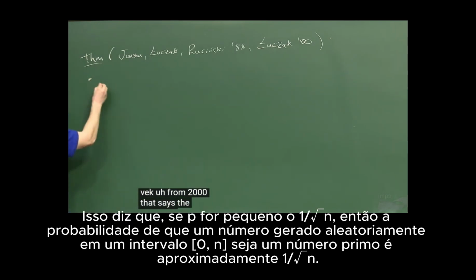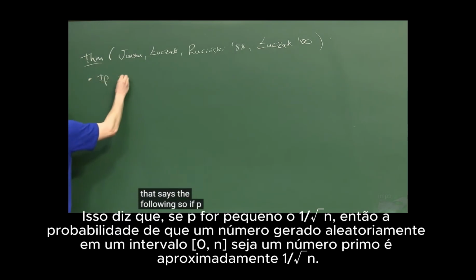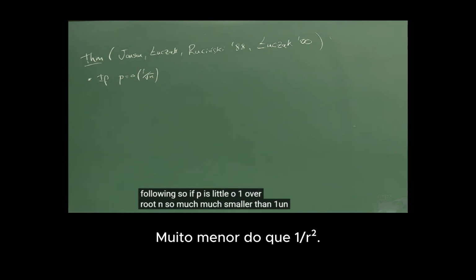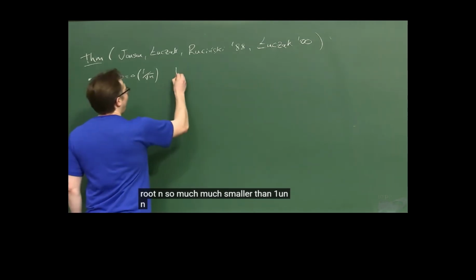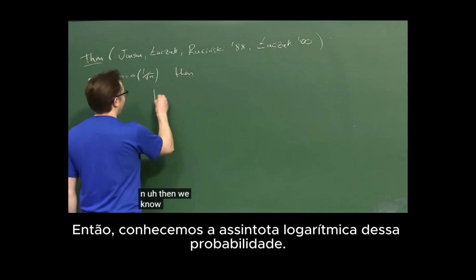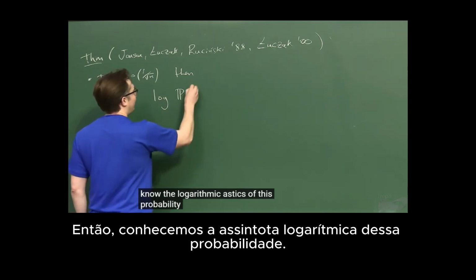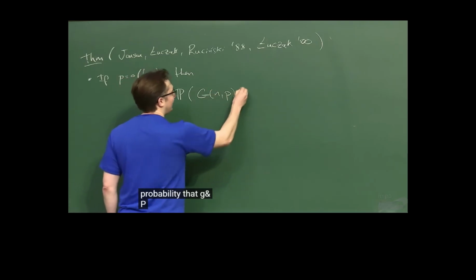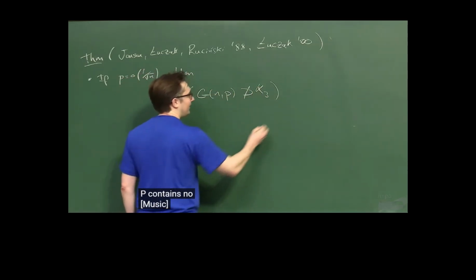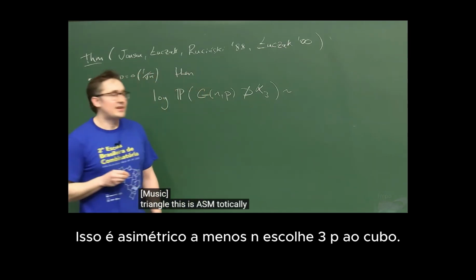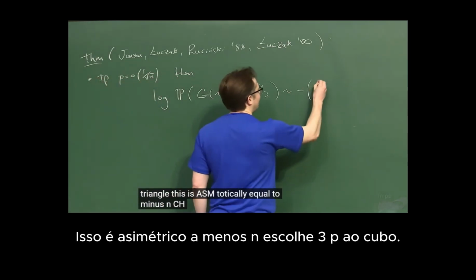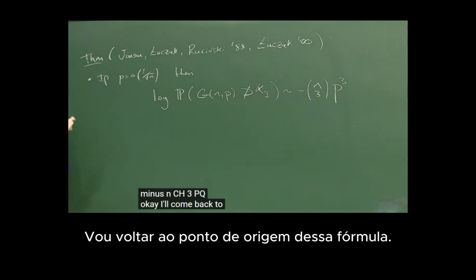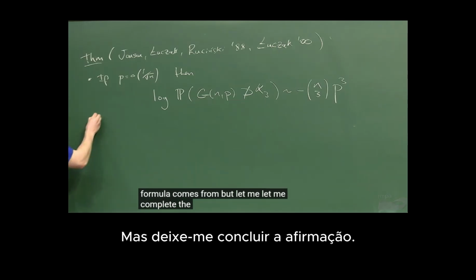If p is little o of 1 over root n, so much smaller than 1 over root n, then we know the logarithmic asymptotics of this probability. The log of the probability that G(n,p) contains no triangle is asymptotically equal to minus n choose 3 times p cubed.